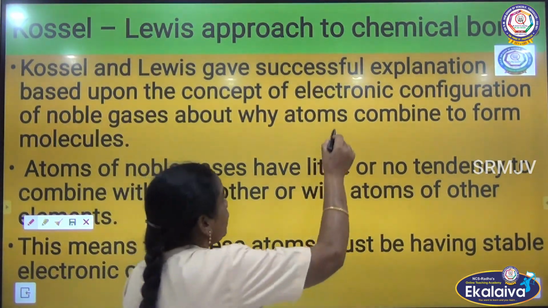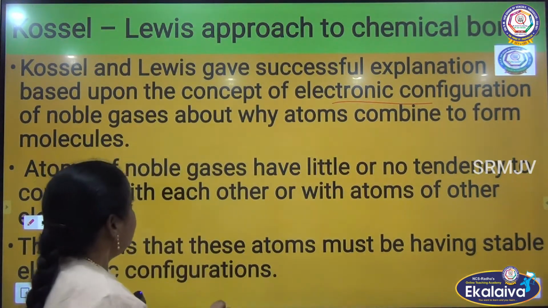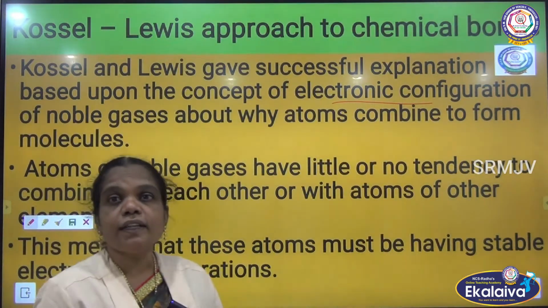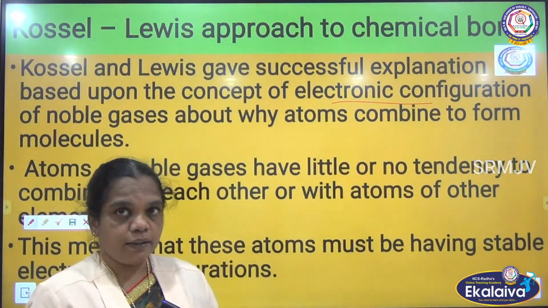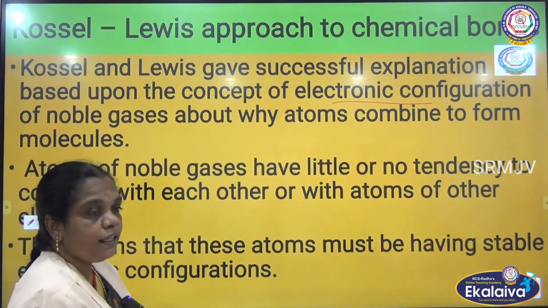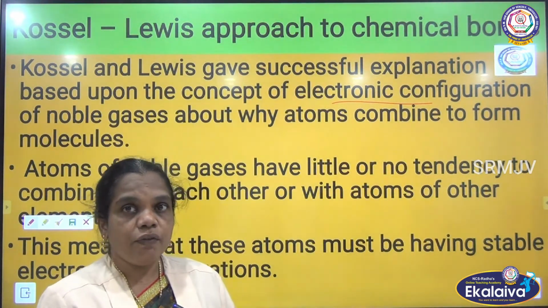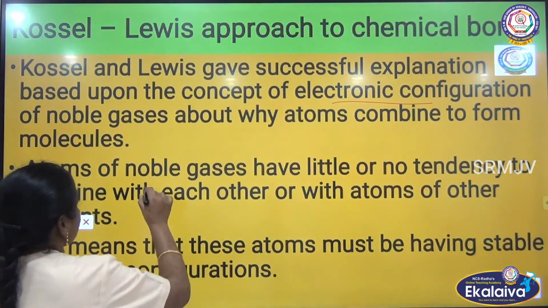Only the rare gases, the noble gases, can exist as stable because of the completely filled configuration.